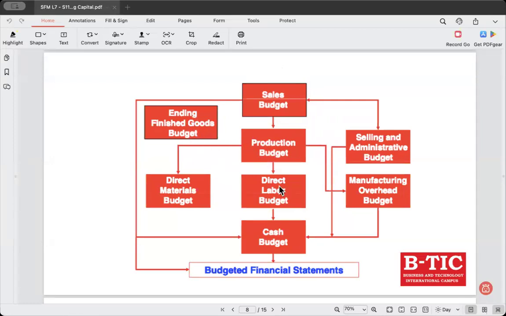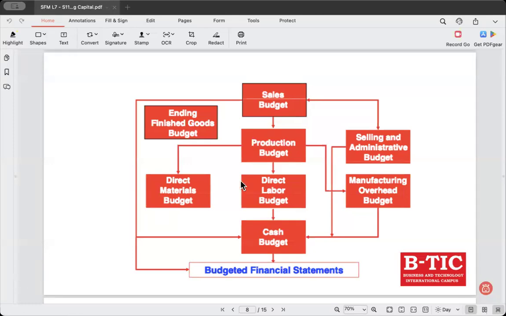And then we have the direct materials budget, which is derived from the production budget. Then we have the direct labor budget, also derived from the production budget. And then you have the other budgets, and then you have the cash budget. This combines information from direct materials, direct labor, overhead, selling, admin, everything together. And the final output of this master budget flow is the budgeted financial statements.